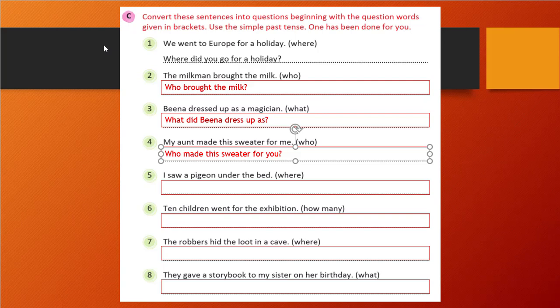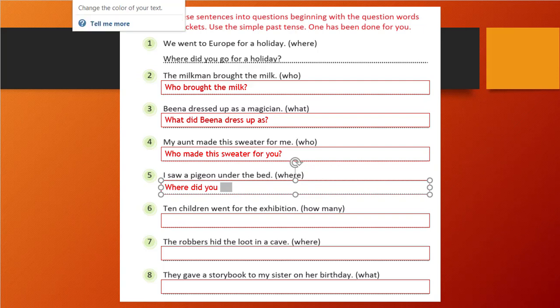You see the fifth one. I saw a pigeon under the bed. Right. So first, what will we write? We will write where. Then we will write did. Where did I will become you, because you are asking the question. Where did you? Then saw is there. That is the verb, so we need to write it in the first form. It will become see. And the remaining thing, a pigeon and so on. That's it.